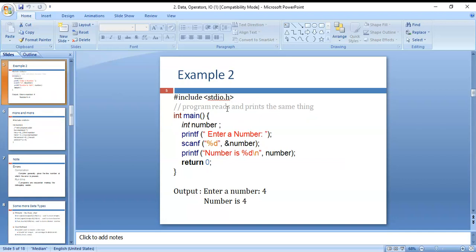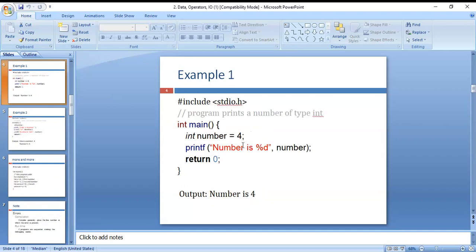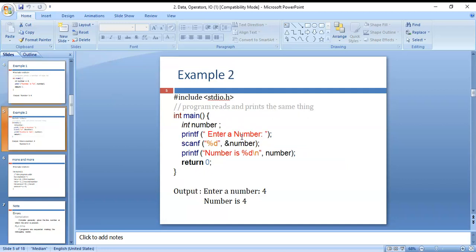Next, example 2: the program reads and prints the same thing. In the previous program, we were assigning the value directly. In this program, we don't assign the value; the value is read from the keyboard. That's why we are using the scanf function here. Here is hash include stdio.h header file.